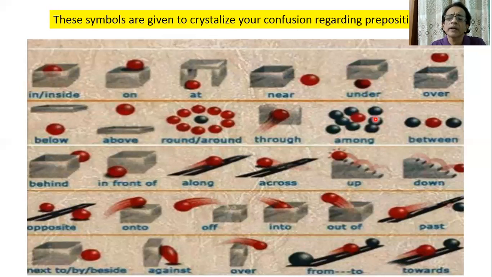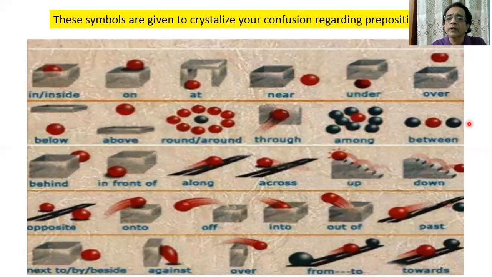Or if I ask you, these are boys, and these are mangoes. So if I say distribute the mangoes or divide the mangoes among the boys, these are boys. And among is actually used in case of more than two.